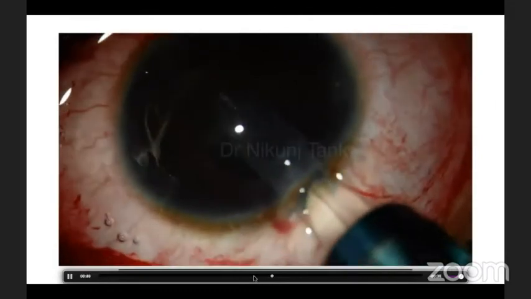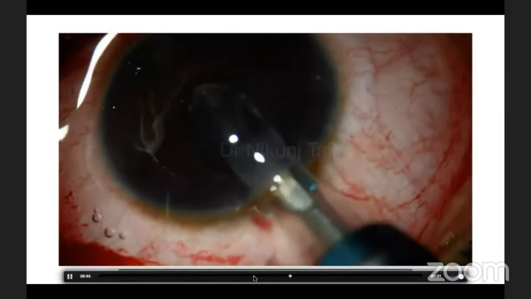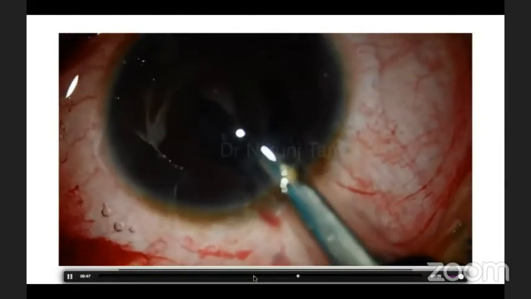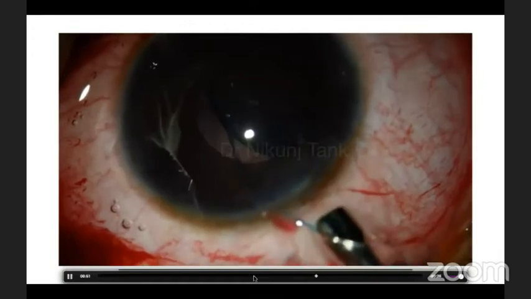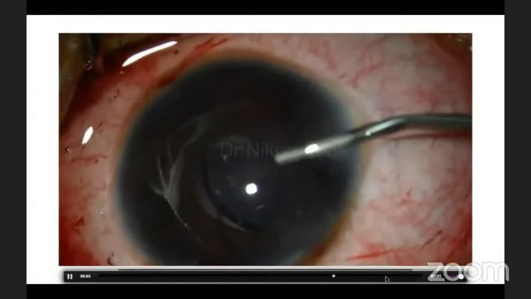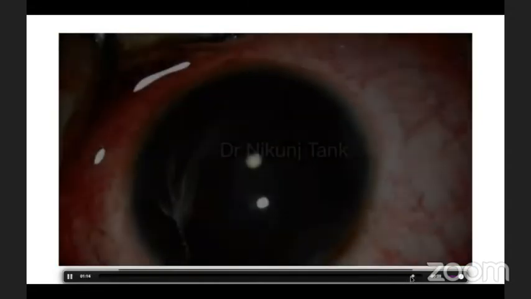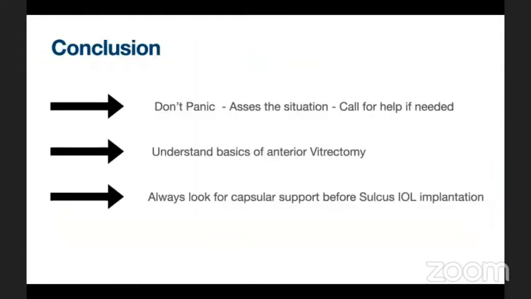In such a small pupil, you can use pupil expansion devices if you feel the need for it. I'm using my cartridge to elevate the margin of the iris at the pupillary border so that my haptic can be directed toward the ciliary sulcus. The trailing haptic was kept outside and then gently dialed into the ciliary sulcus. At the end of the procedure, the patient had a round pupil without any vitreous in the anterior chamber. And post-operatively, the patient is fine.